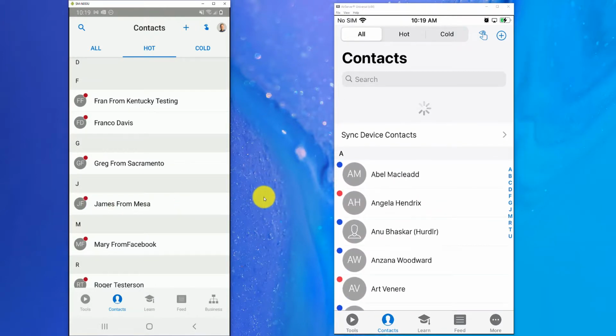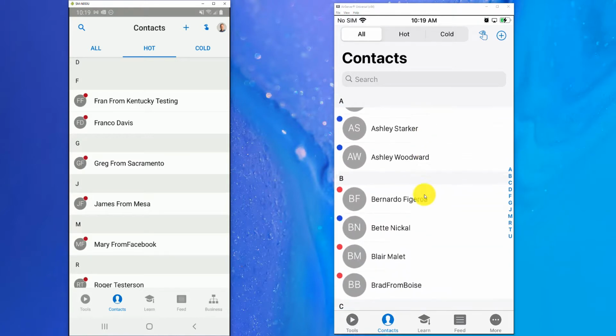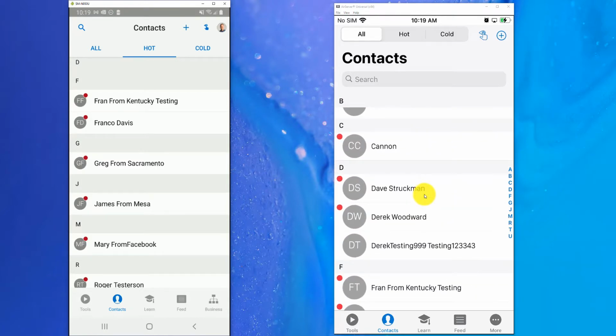But in the way this app syncs together, there's a couple things that get complicated as you're dealing with contacts that I want to make sure I address. If you guys have any questions about it, I'm not going to spend too much energy on it today, but contact syncing, as long as you're keeping the contacts on your phone, it should be pretty straightforward, and I can answer any questions you have with that on our Q&A session after this.